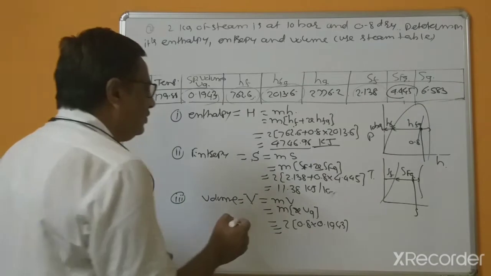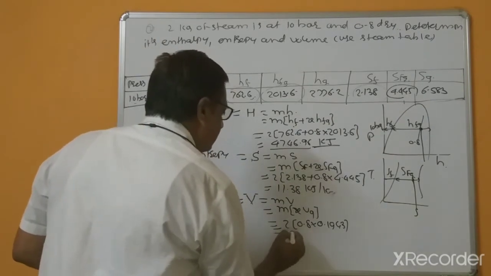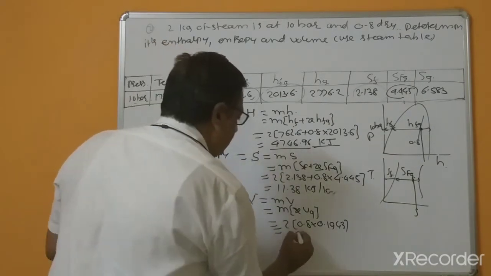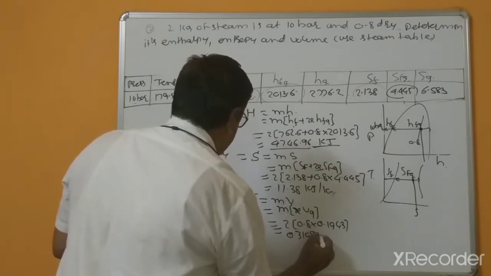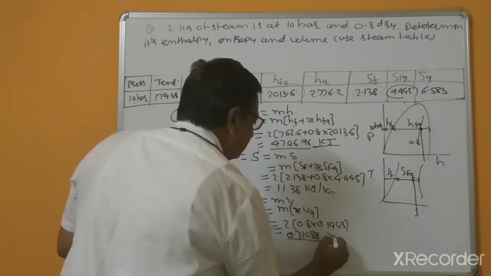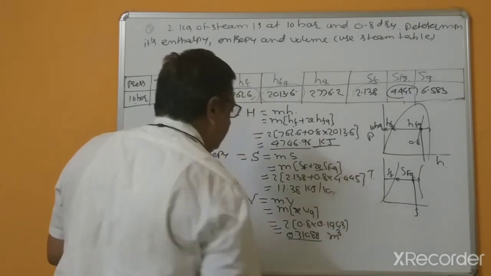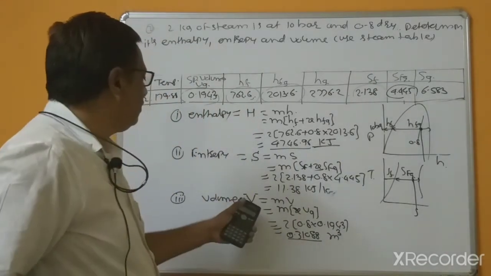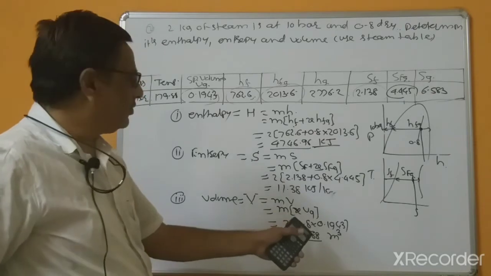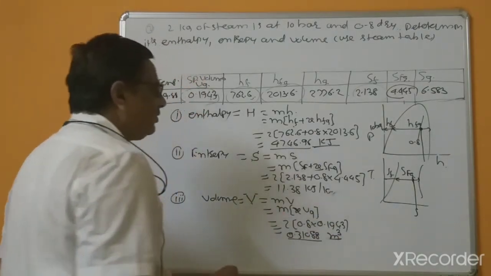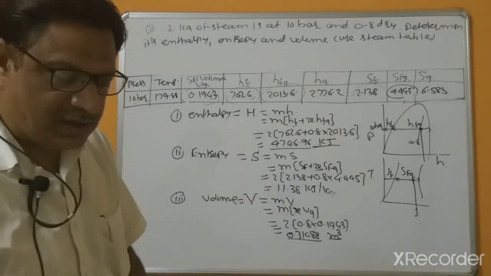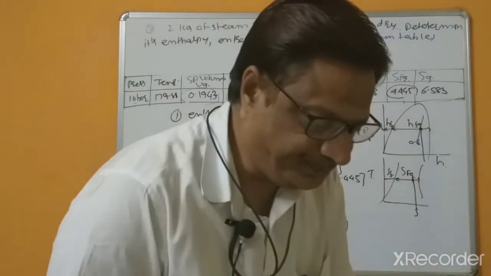This is equal to 0.31088 meter cube, because this is total volume. This is not meter cube per kg, because this is not specific volume. So the unit is also important, meter cube.